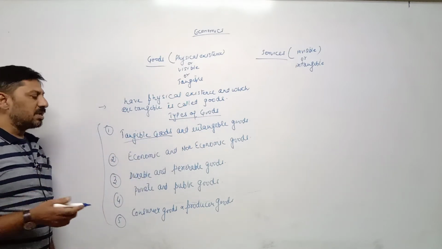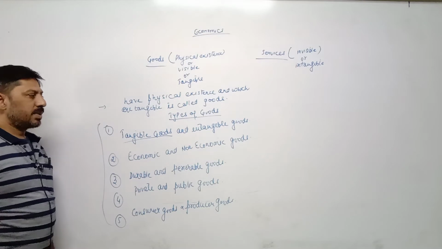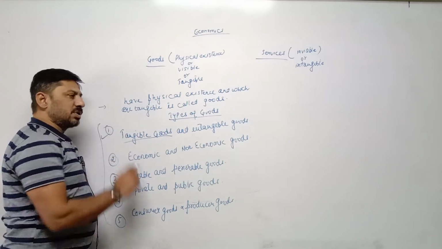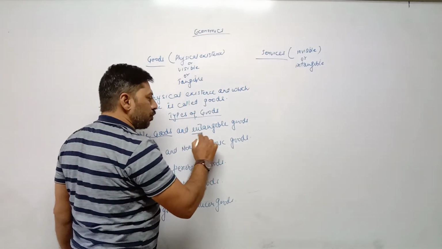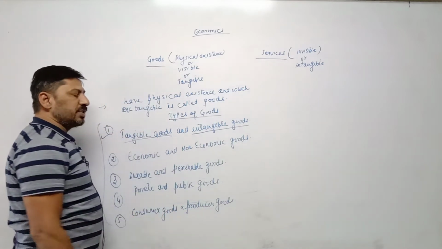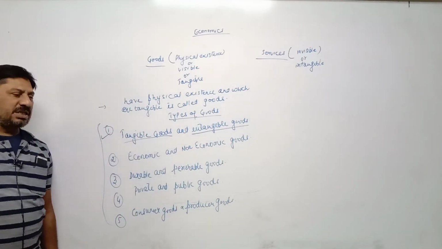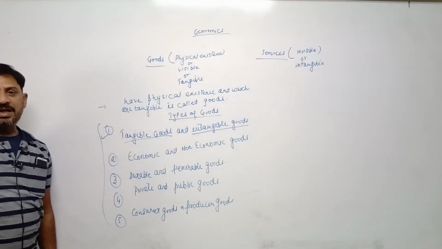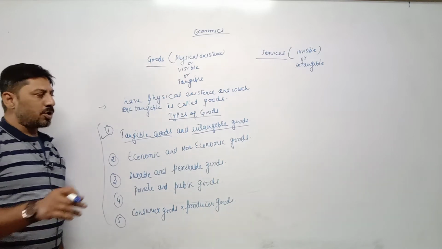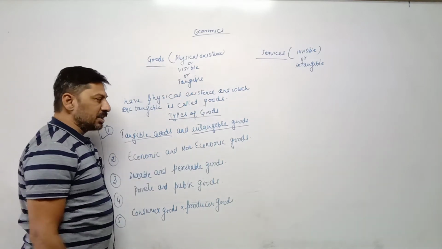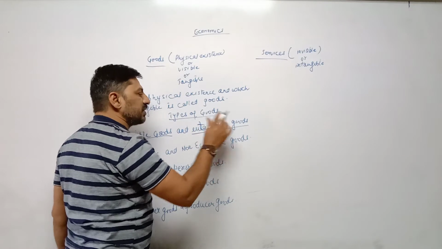Physical existence means which can be seen or touched. Such goods are called tangible goods. The goods which do not have physical existence, means which cannot be seen, which cannot be touched, only such commodities can be felt. That is called intangible goods, means services.